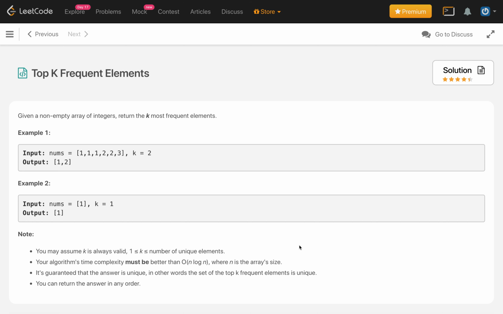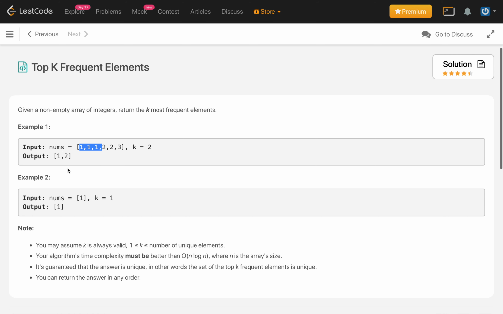Today is day 17 and the problem is Top K Frequent Elements. Given a non-empty array of integers, return the k most frequent elements. In example 1 we have 1 1 1 2 2 3. The count of 1 is 3, the count of 2 is 2, the count of 3 is 1, and we have to return the two most frequent elements. So the most frequent elements are 1 and 2, and the output is 1 and 2.